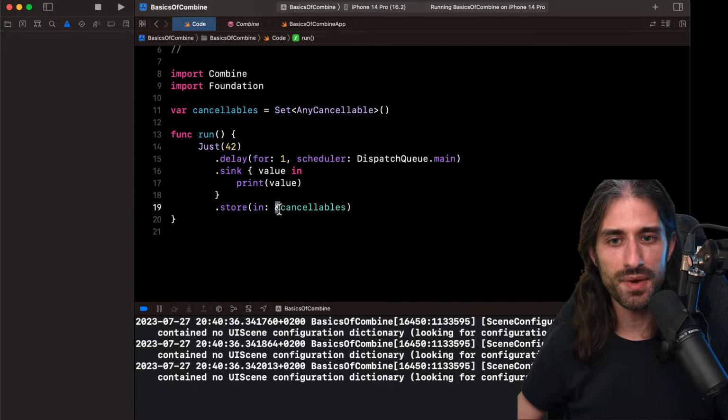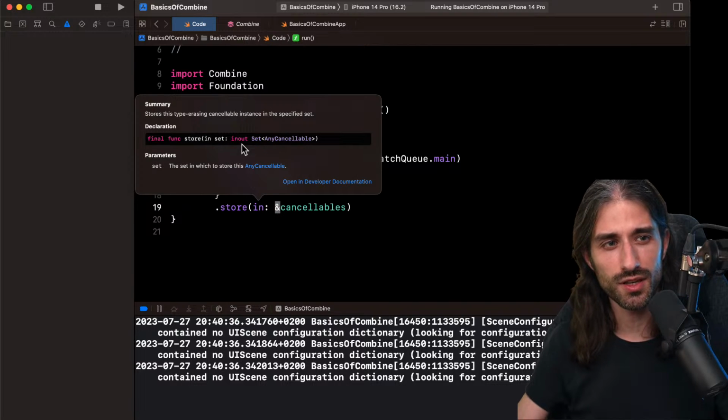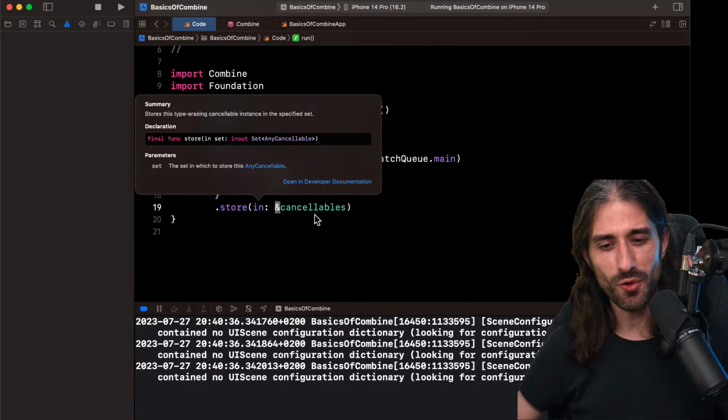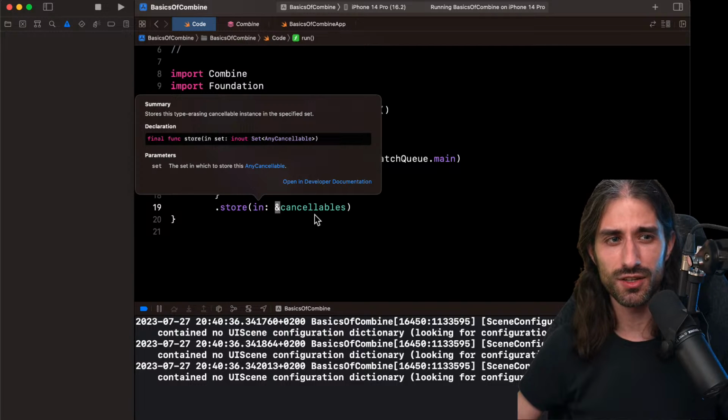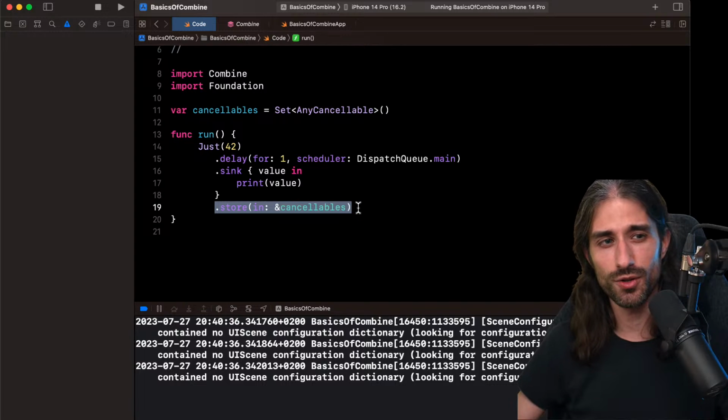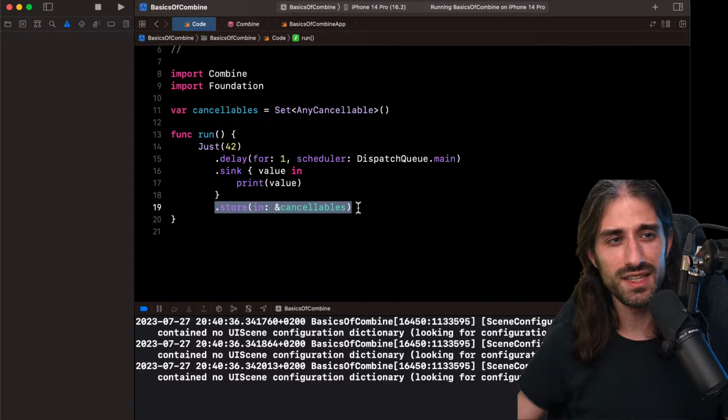You can see this little ampersand here, which is because the argument we pass into the method is in-out. This means that the method is allowed to modify the value, which makes sense because here we want to modify the set. We want to add a new value in the set. So it's actually quite rare that you pass in-out arguments, because in Swift it can be kind of a sign of a code smell. But here, this nice little convenience API is one of the rare instances where in-out arguments make sense.